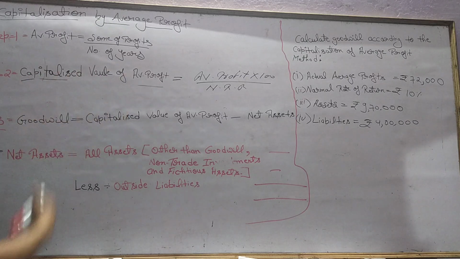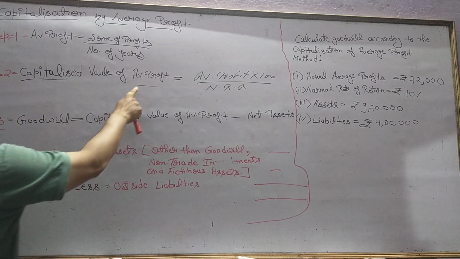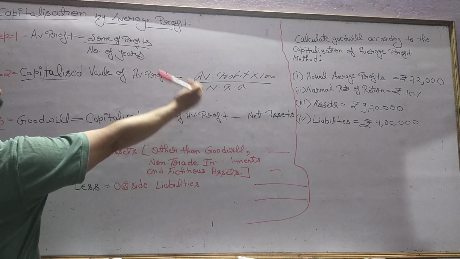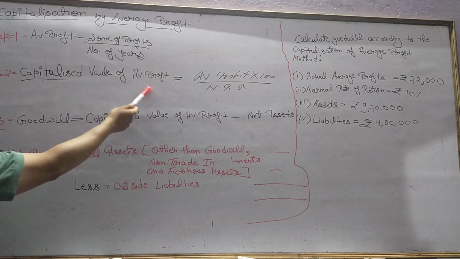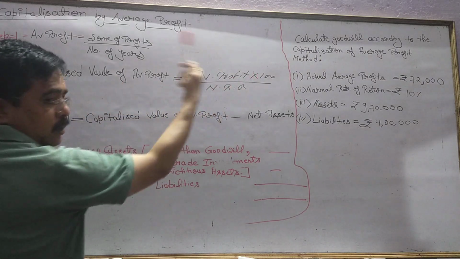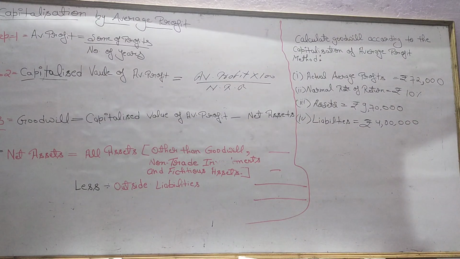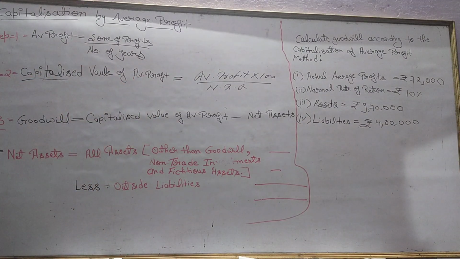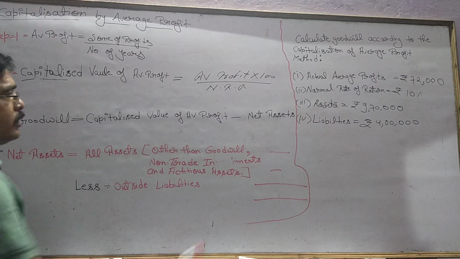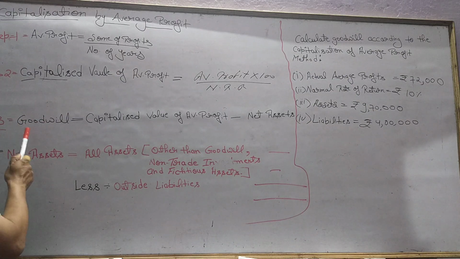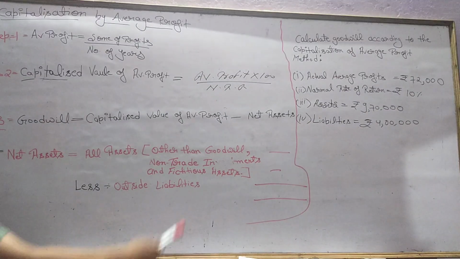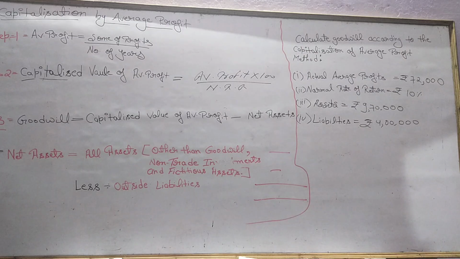Second step, you will find out the capitalized value of average profit. For that you will use the formula: capitalized value of average profit is equal to average profit into 100 upon normal rate of return. Now third step, to find out goodwill: goodwill is equal to capitalized value of average profit minus net assets. Again I'm telling you, goodwill is equal to capitalized value of average profit minus net assets.